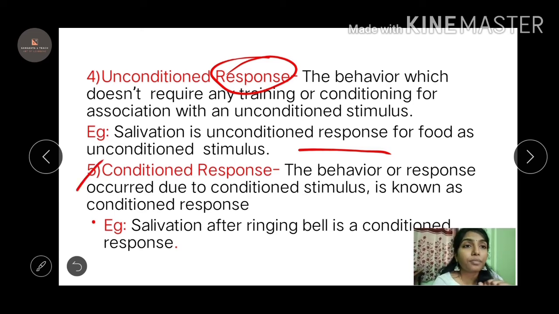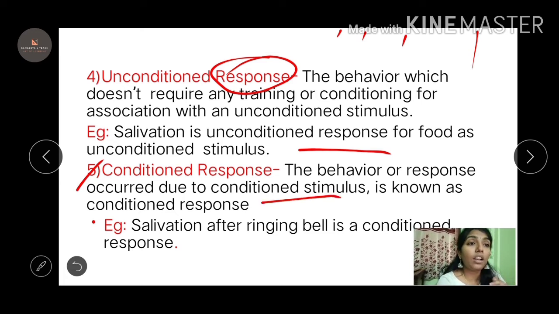Conditioned response. Okay, the conditioned response is the behavior or the response that has occurred due to the conditioned stimulus. What is the condition I'm applying? I'm applying the bell. See, when I'm ringing the bell without the food, he is going to salivate, which is conditioned response. Because of the conditioned stimulus, he is going to give the conditioned response. Even without the food, he is going to salivate, because I have trained him in such a way that if I ring the bell, I'm providing him the food. This is the mentality that the dog has in himself.